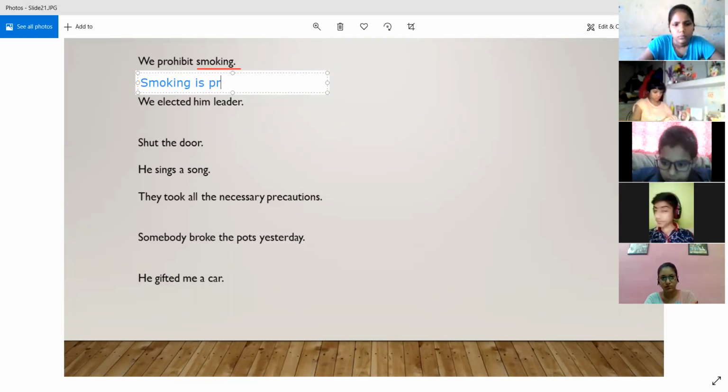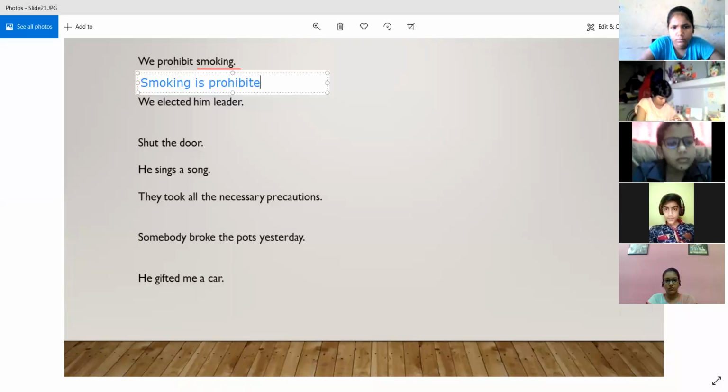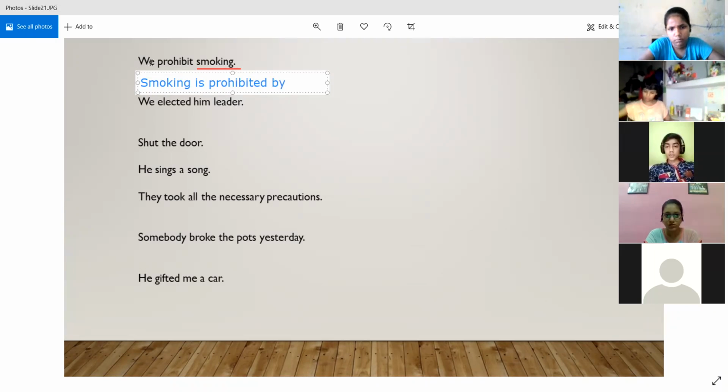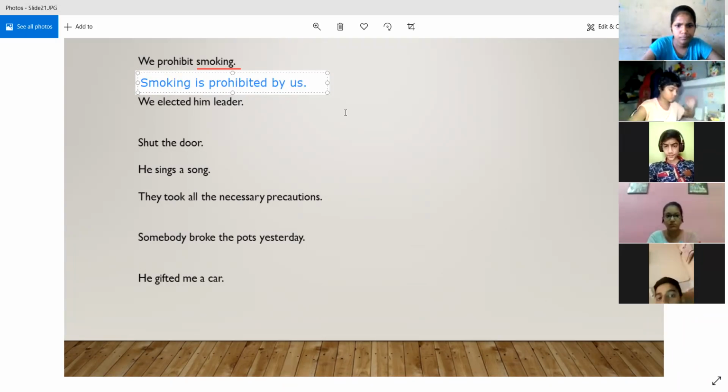Then the verb prohibited, the third form of prohibit. So smoking is prohibited. Then the preposition by, and we convert the subject we into the object, and the object form of the pronoun we is us. So smoking is prohibited by us.